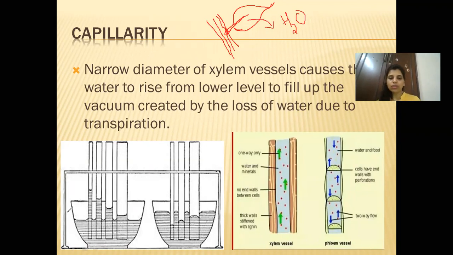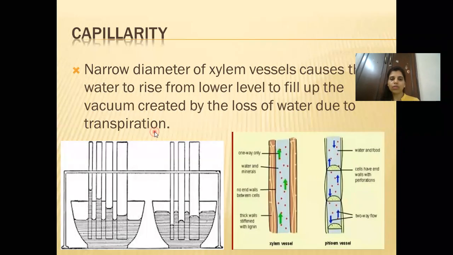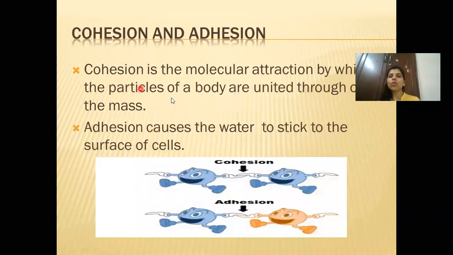Now the third part is cohesion and adhesion. What is the meaning of cohesion? Here in this diagram, you can see these drops, shown as being of the same type.